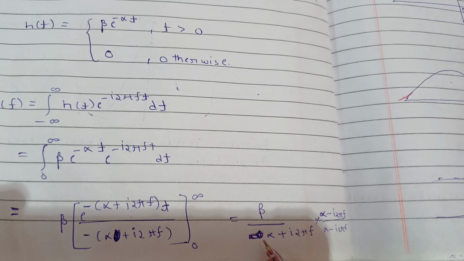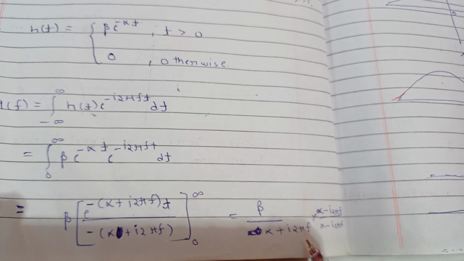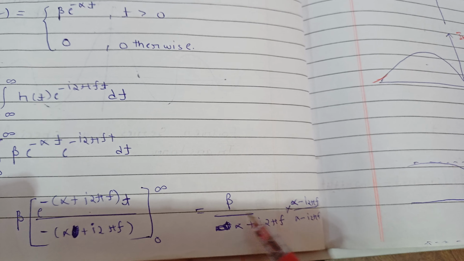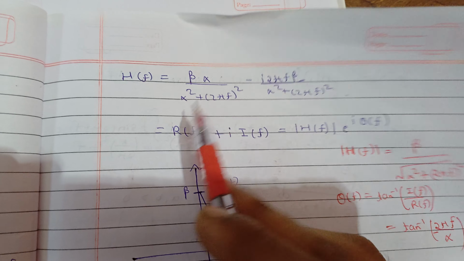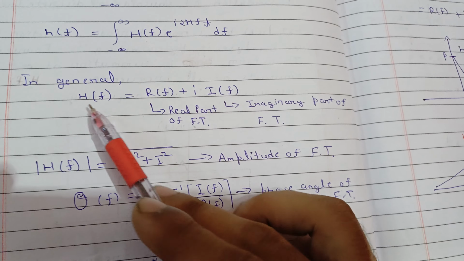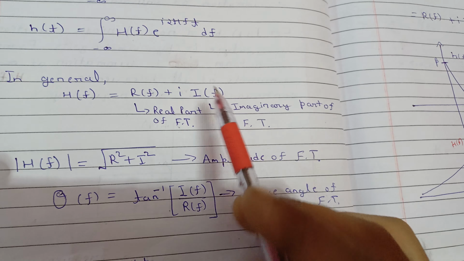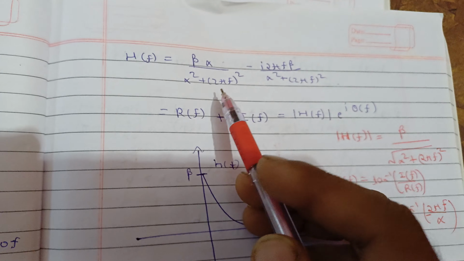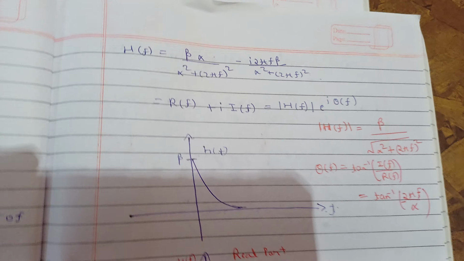So you will get alpha square plus (2 pi f) square in the denominator, and in the numerator you will get this. Means you can separate the terms with the i and the real terms, the real and imaginary terms. So now you will get your Fourier transform in terms of real and imaginary parts, as I told you here. So we get this real and imaginary part for this function.